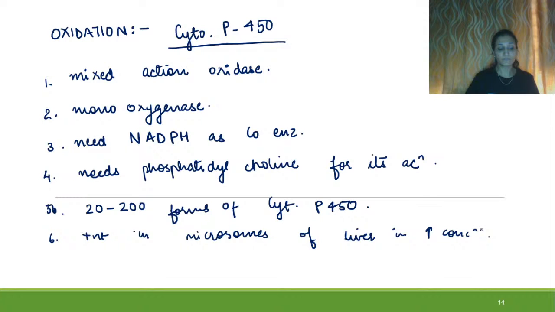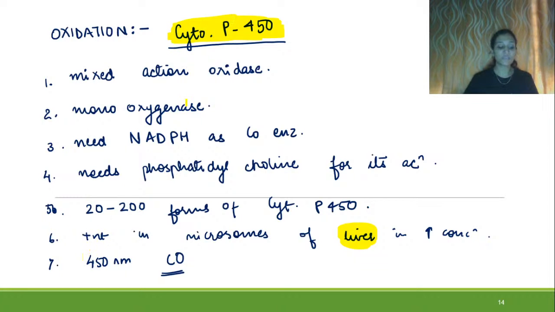Then it absorbs at 450 nanometer. The maximum absorption it shows is at 450 nanometer when it is exposed to carbon monoxide, right? So the site of detoxification, if we are looking over here in this whole page, is actually the liver, right? And the thing which performs it is cytochrome P450.